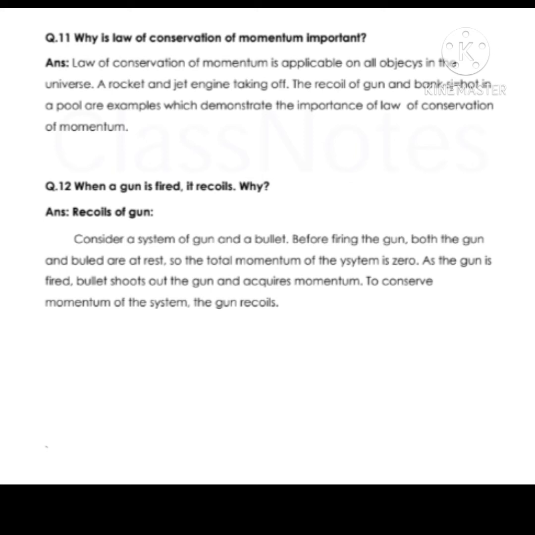Next question is, why does a gun recoil when it is fired? Consider a system of a gun and a bullet. Before firing the gun, both gun and bullet are at rest, so the total momentum of the system is 0 before firing. As the gun is fired, the bullet shoots out of the gun and acquires momentum. To conserve the momentum of the system, the gun recoils.